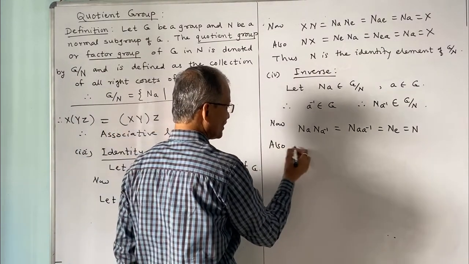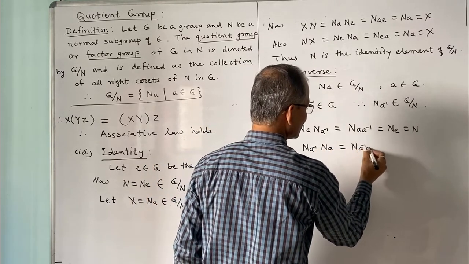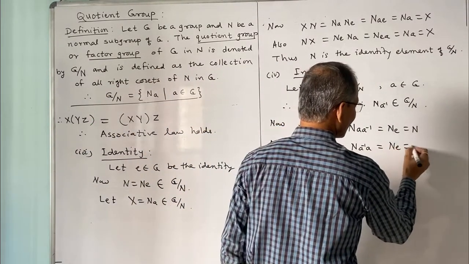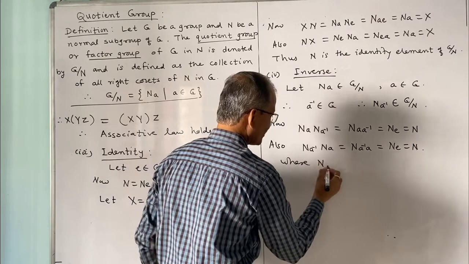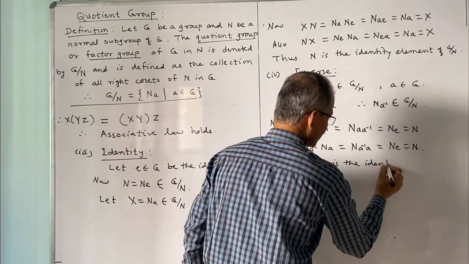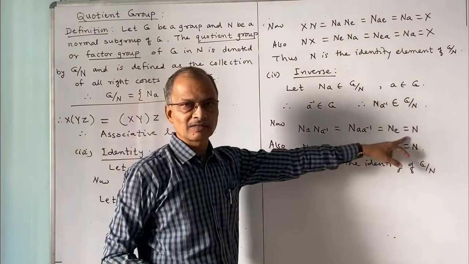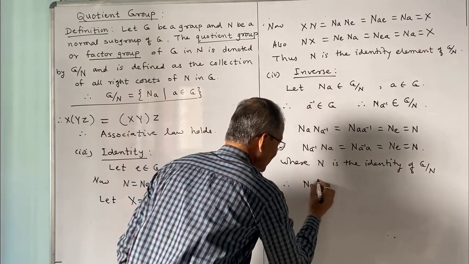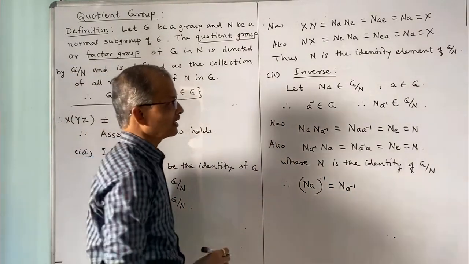Also Na inverse into Na is equal to N of a inverse into a, but a inverse into a is again identity, and this is the same as N. N is the identity element, which we have proved here is the identity of G by N. This shows that the product of these two results in the identity element, which means these two are inverses of each other, and therefore the inverse of Na is equal to Na inverse, and thus an inverse exists for every element in G by N.